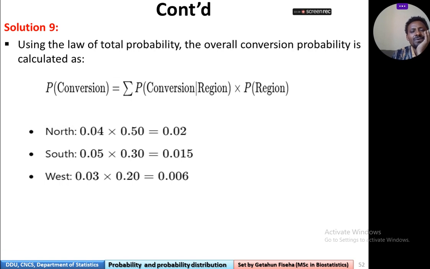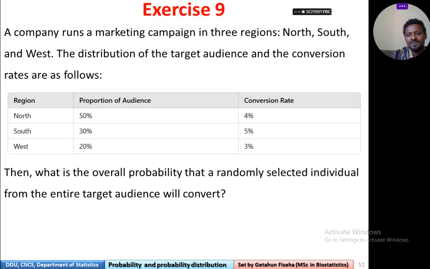Using the law of total probability, the overall conversion probability is calculated as: probability of conversion is equal to probability of conversion given region times probability of region.